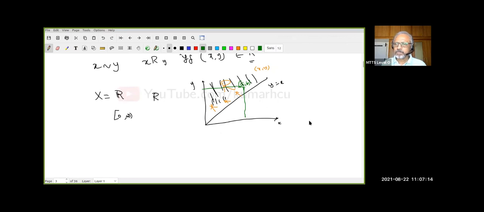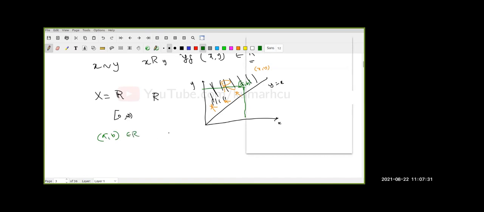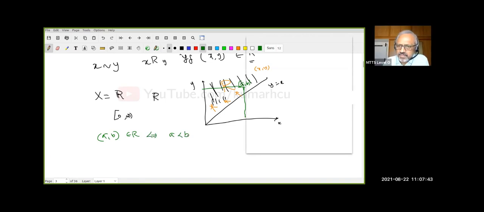Swaroop, what is the relation between A and B, if (A, B) belongs to R? Both are positive, I'm in the first quadrant. Yes, sir, B is greater than A. B is greater than A. Yeah, A is less than B. Right? You see that? How many of you see it at least now, now that the answer is given?